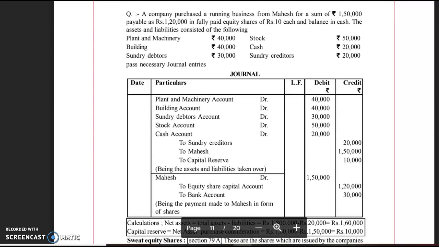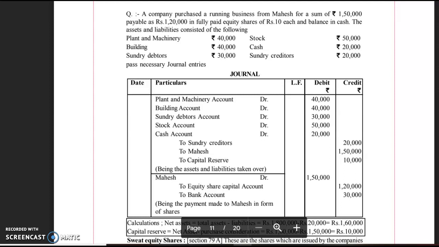I once again repeat that you have not to only debit the assets account; if the individual assets are given by name, as in this question, you have to debit all those assets by name and credit the liabilities. And whatever the purchase consideration is, that should also be credited to the party from whom you had purchased the business. That is called the vendor. Vendor is the seller or the party from whom you had purchased the business.